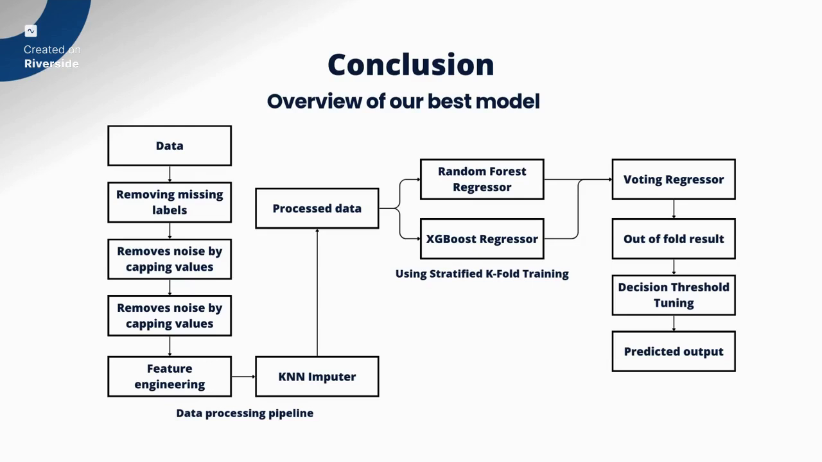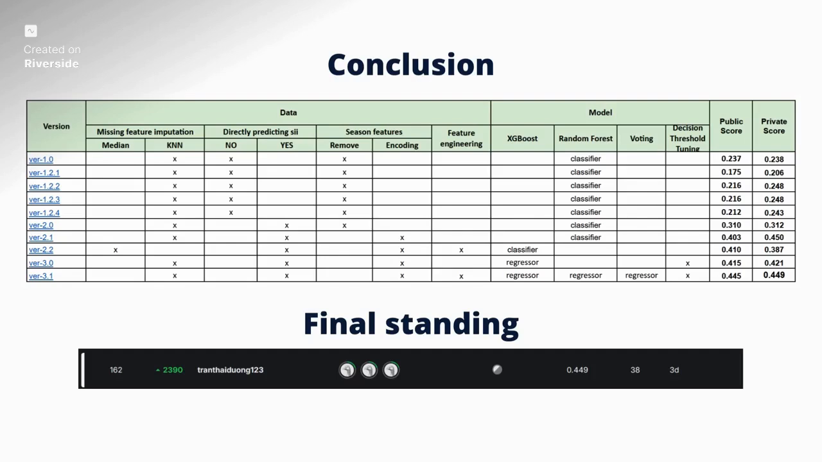Here is our model training record. Not all the models are included here. We only include the submissions with significant or moderate changes. Small changes, like changing a single parameter, are not included. Our best model is version 3.1 with a public score of 0.445 and a private score of 0.449, which shows that it has good stability with different data. This model has given us the rank of 162 in the competition.